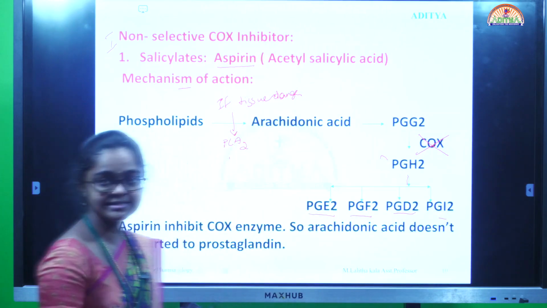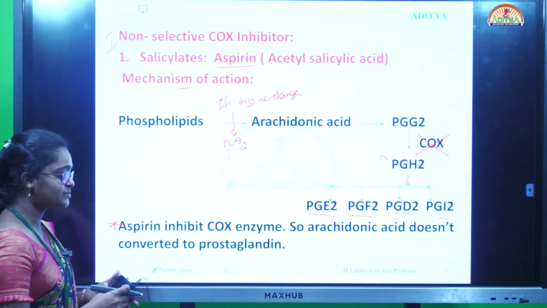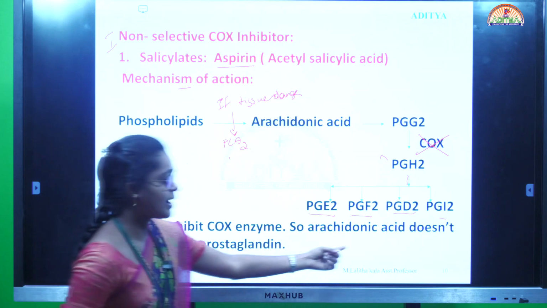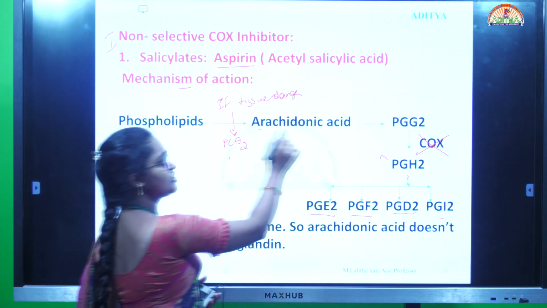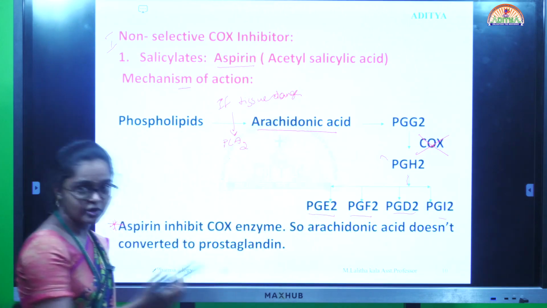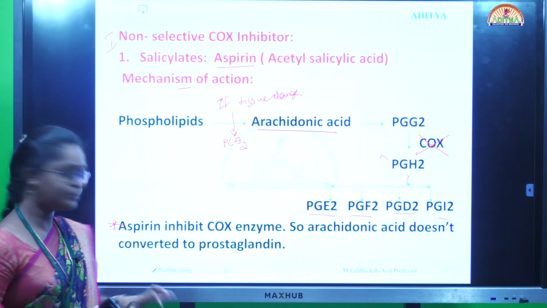Prostaglandin synthesis is inhibited. Here is the mechanism of action: aspirin inhibits the COX enzyme, so arachidonic acid is not converted into prostaglandin.